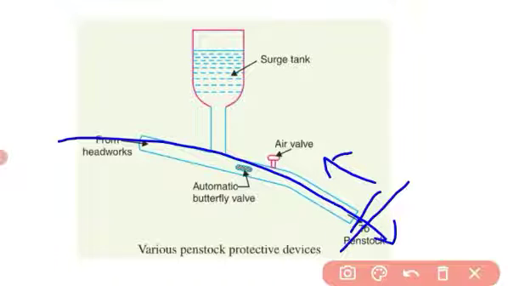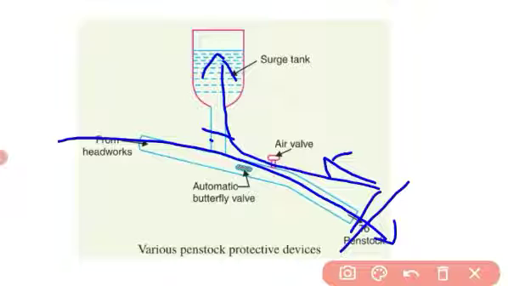If this surge tank is not there, the pressure will develop. It is open from the top. So when the load is decreased, the gates are closed and the water flows to the surge tank.